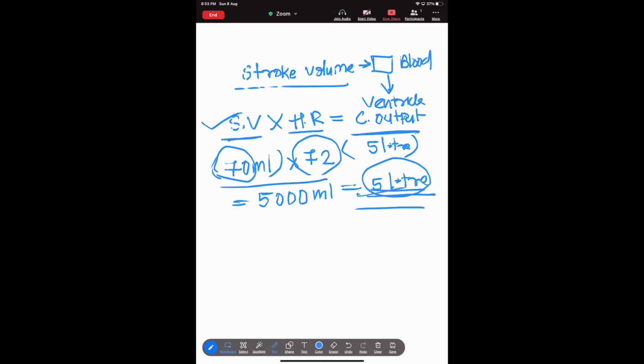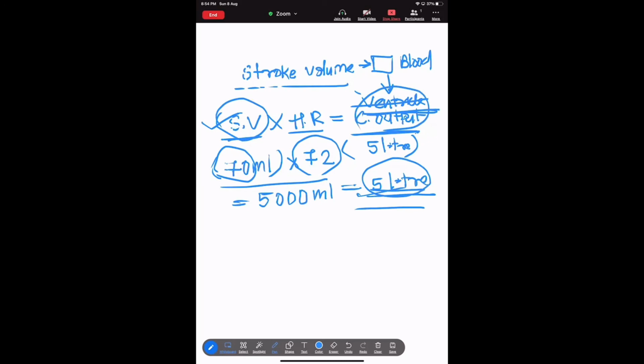Always remember, whenever the stroke volume, that is 70 ml, is multiplied by the heart rate, that gives the cardiac output. And always remember, the stroke volume is pumped by the ventricle, not by the auricle.